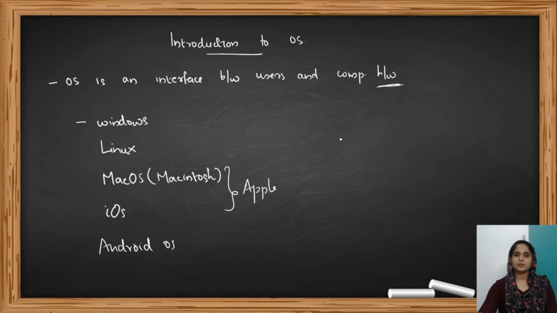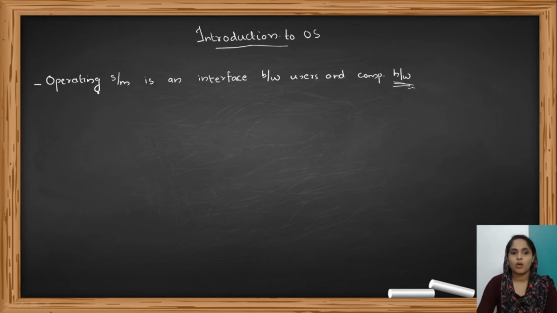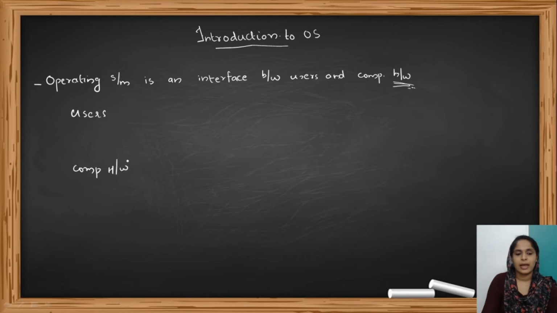And this operating system is the most important, the vital part of a computer system. That's why we call the operating system the kernel of the computer system. And we can say that operating system is an interface between the users and computer hardware. That means these are our users and these are the computer hardwares, and here is an interface between the user and the computer hardware. This interface is known as operating system.